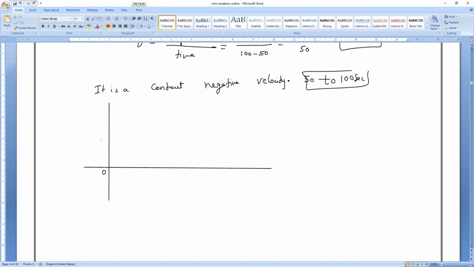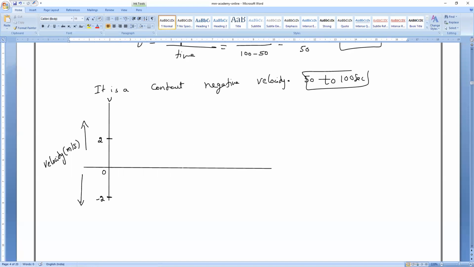Midpoint is 0, and above what will come, guys? Constant velocity +2 or -2? It is +2. Some people are disturbing, I am getting irritated. Please mute. If you are not able to speak, just text me in chat. Next, down what will be there? -2. So the velocity is in meter per second. This is positive velocity and this is negative velocity.